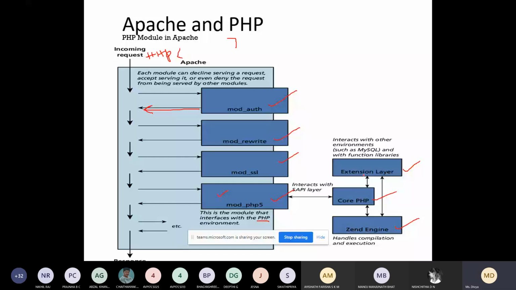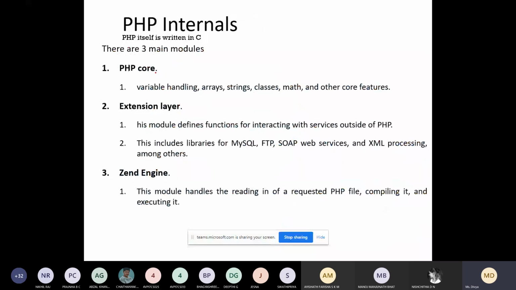We can see here the PHP core layer. Its main job is handling the variables, arrays, strings, classes, or any map objects or any other core features. That will be handled by this layer, PHP core. The extension layer is used for interacting with the services outside of PHP.